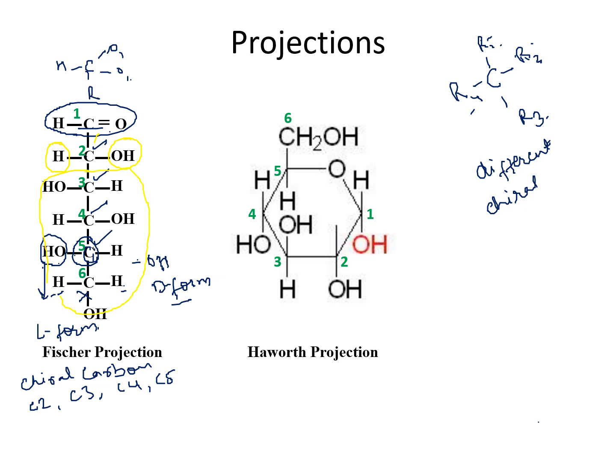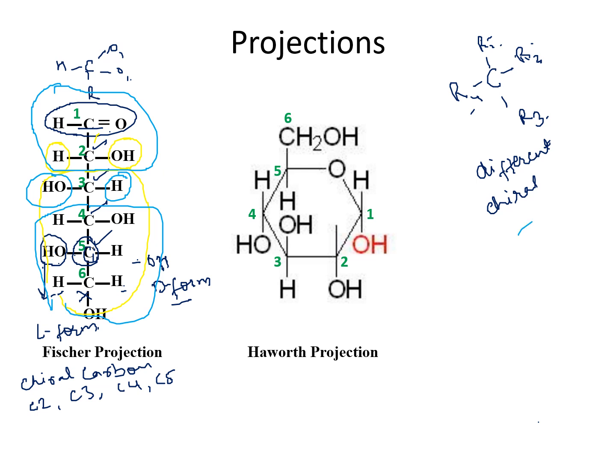Similarly, if you look at C3, this is one R group, this is another group, this is another R group, and this is the fourth R group. So all four R groups are different. That's why it is a chiral carbon. Similarly, you can look at C5. Okay.